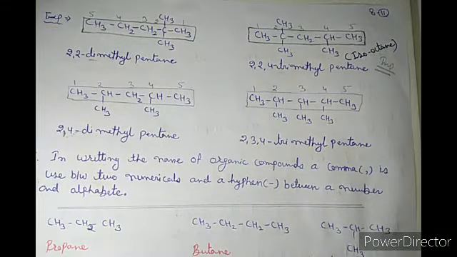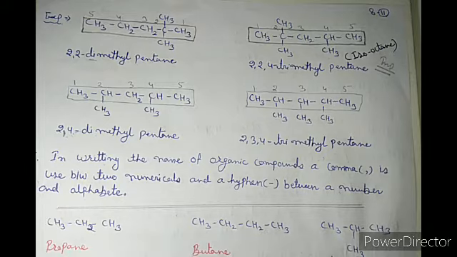Okay. The third one was that numbering of the chain is done from that side from which the substituent gets the minimum number. That means the carbon to which the substituent is bonded gets the minimum number. That was our third rule.